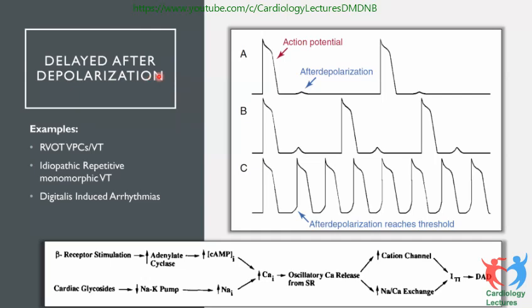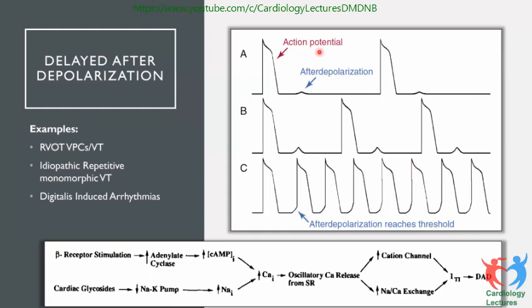Now, delayed after depolarization. Here, if you see, it is a very small after depolarization. So this will not be enough to induce a full-fledged depolarization. And if it's a little bigger, like B, again it is unable to produce the depolarization. But if it reaches that magnitude, it reaches the threshold. If it reaches the threshold, then you have arrhythmia production.